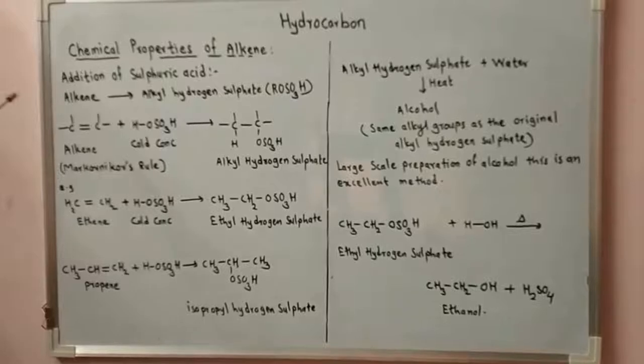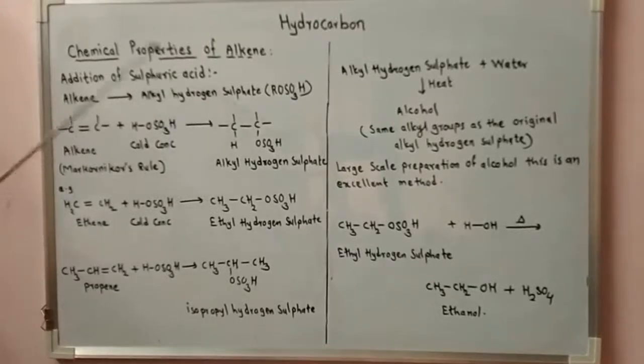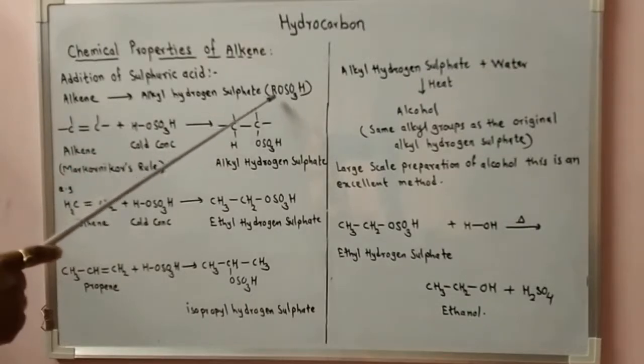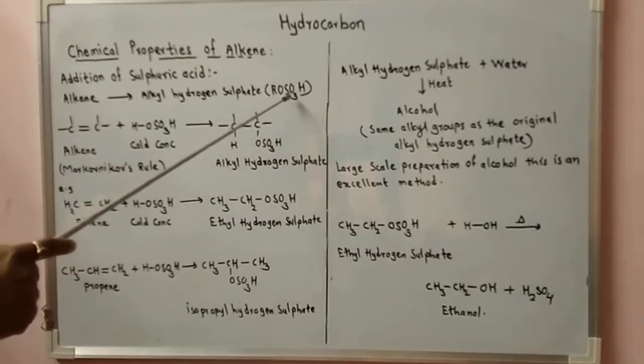Let's see the next reaction, addition of sulfuric acid. In this type of reaction, alkene is converted to alkyl hydrogen sulfate. The formula for alkyl hydrogen sulfate is ROSO3H.